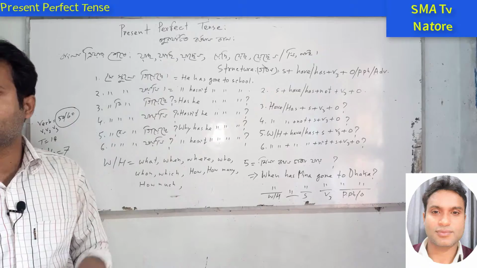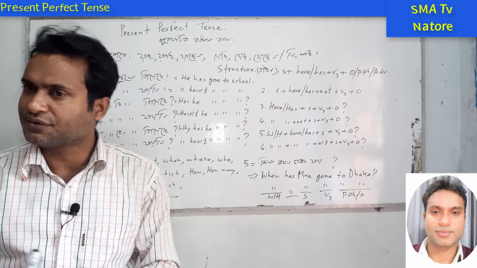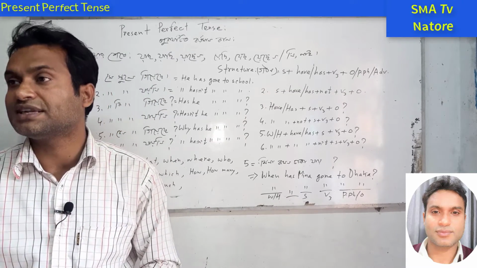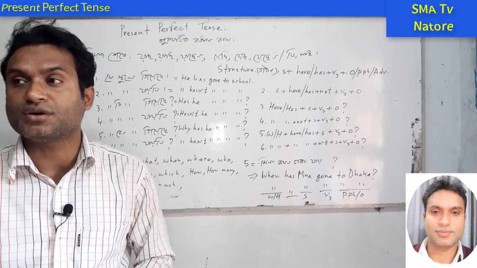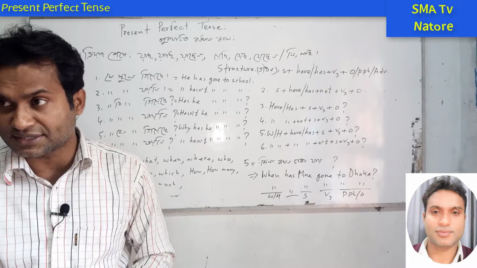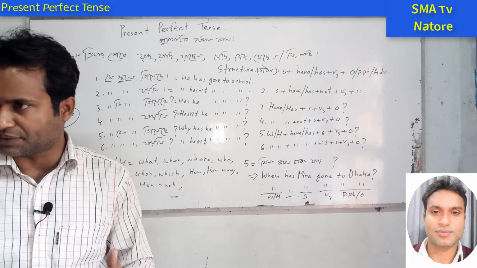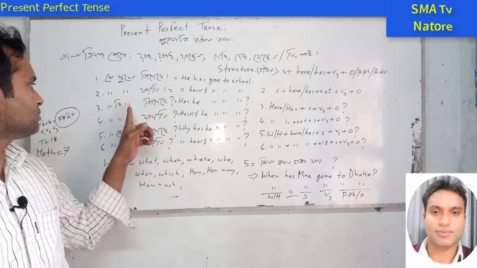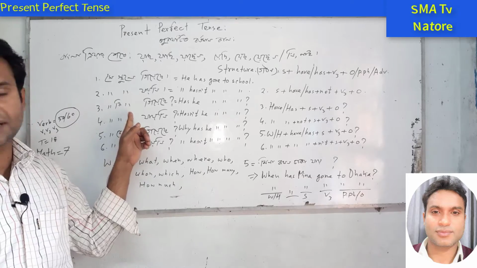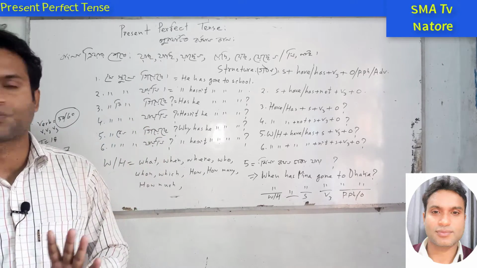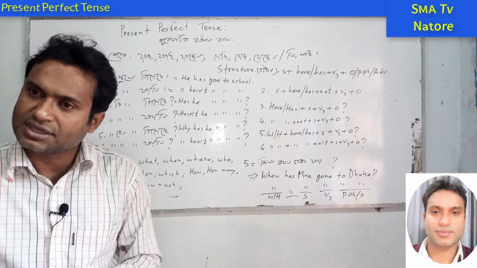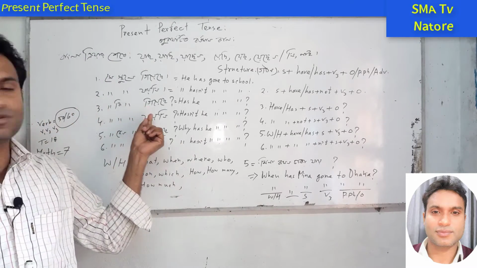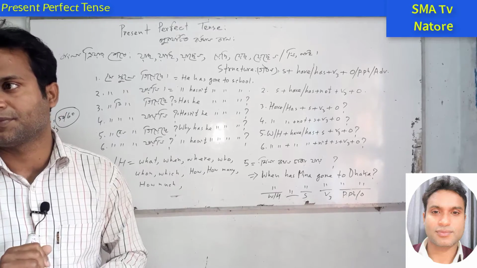And ni or nai or na, in this case if we find it, this is called a negative sentence. In the present perfect tense we can find only ni or nai in the Bangla sentence, but in English hasn't or haven't. Okay, this one is an interrogative sentence, but the answer is yes or no. এই সেন্টেন্সের উত্তরটা হবে হ্যাঁ অথবা না. For this reason we can say that this is the yes-no interrogative.